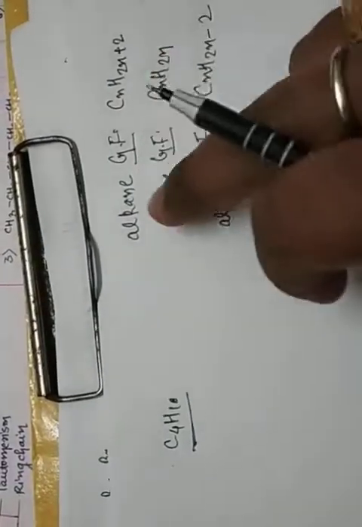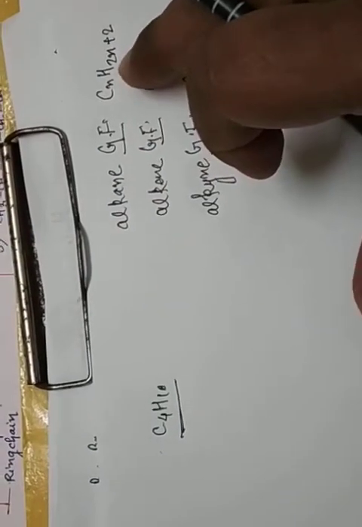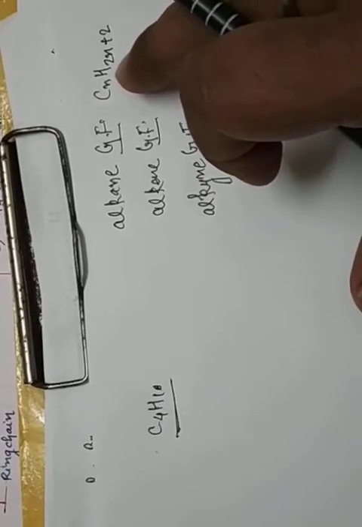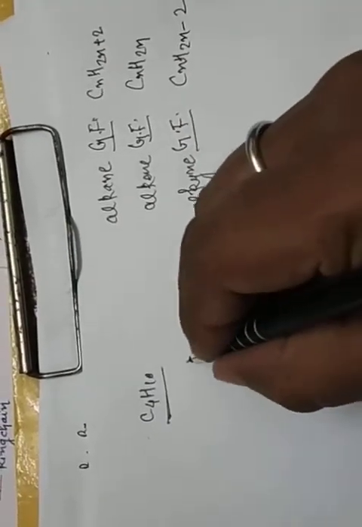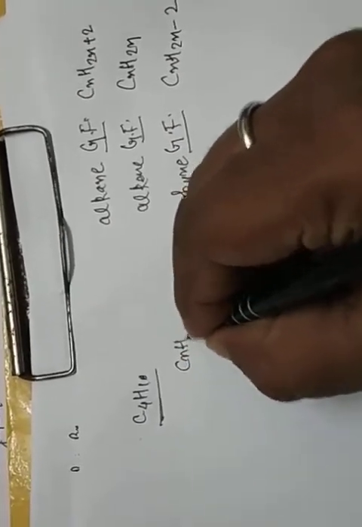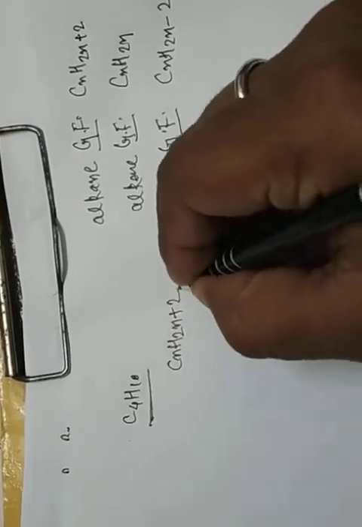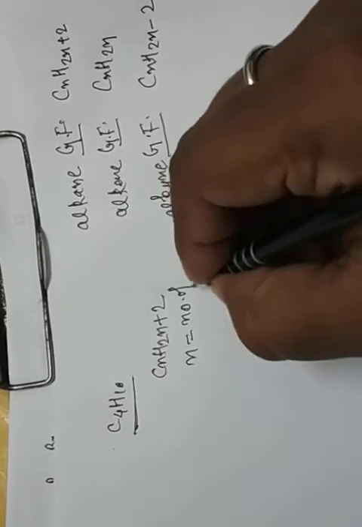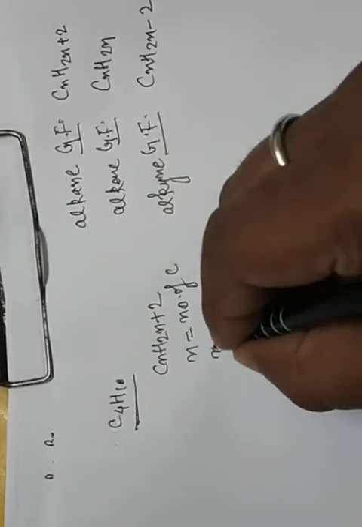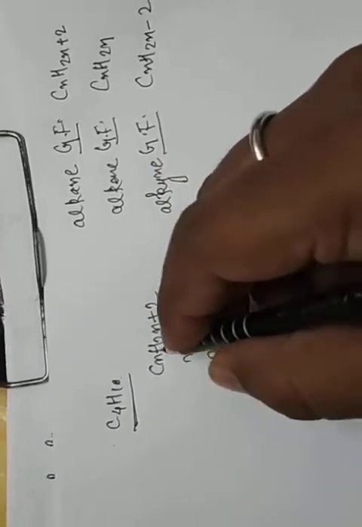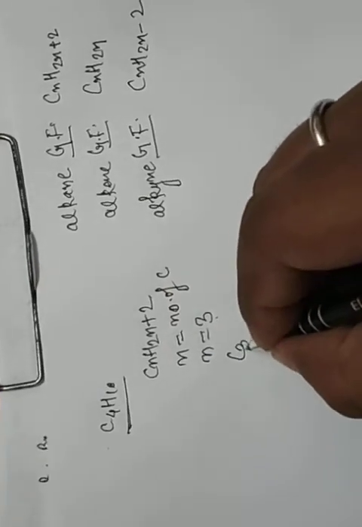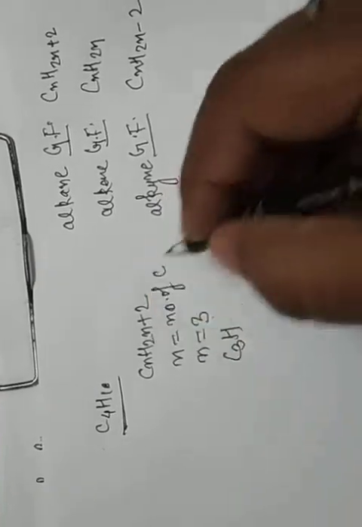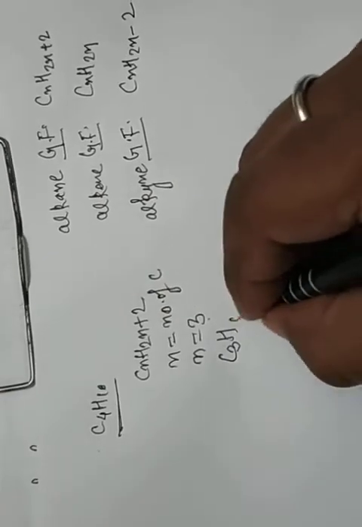And how to find this from the formula? Now suppose you have CnH2n+2, where n is the number of carbons. Suppose n is equal to 3. Put the value of n: C3, and 2 times 3 is 6, plus 2 is 8.